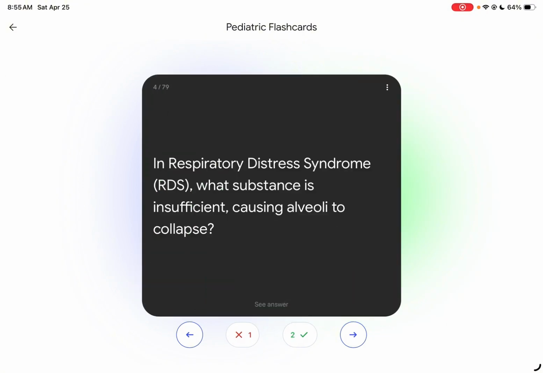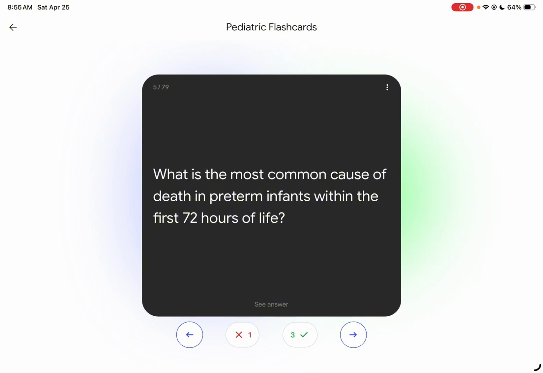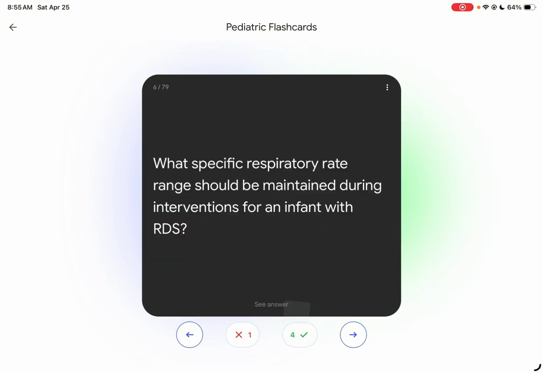In RDS, what's causing alveoli to collapse? So surfactant is lacking, so it causes the alveoli to collapse. What is the most common cause of death in preterm infants within the first 72 hours of life? RDS.